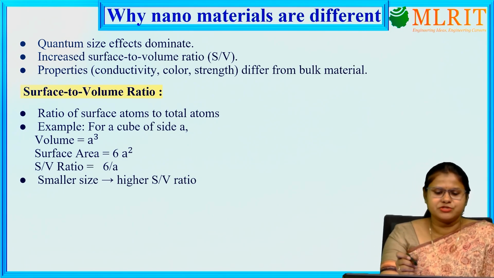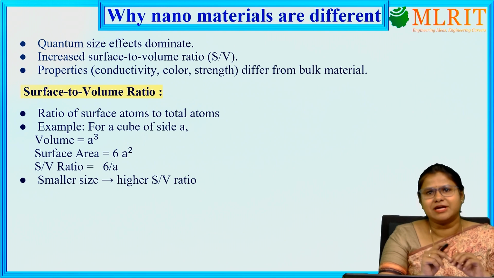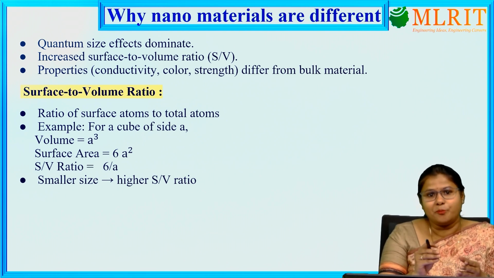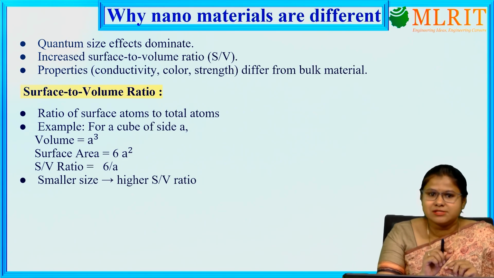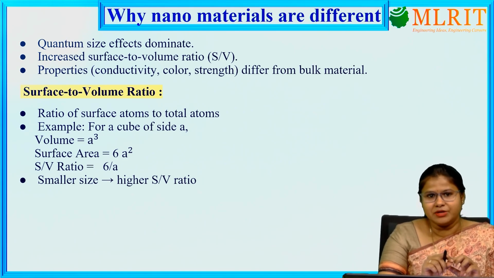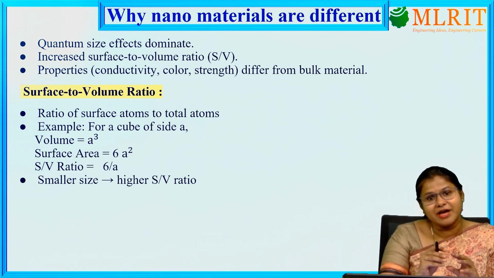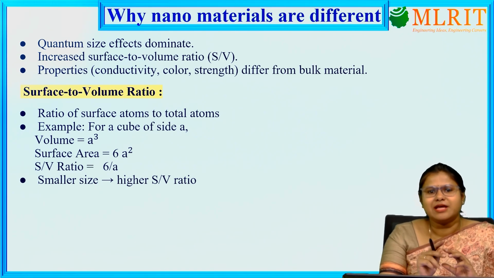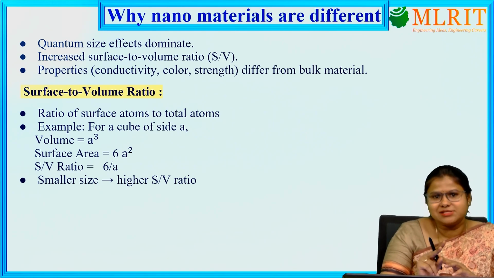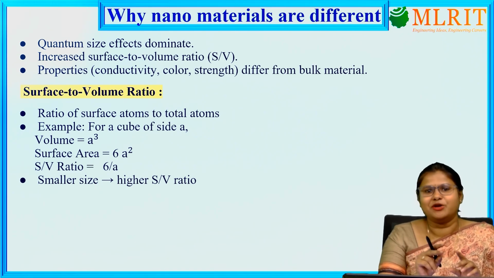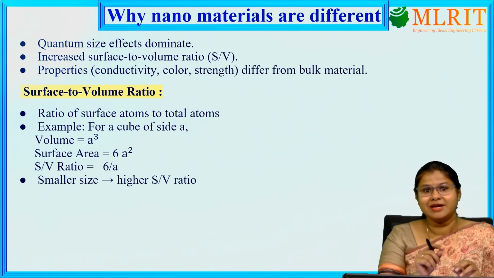Okay. Then let's see why these nanomaterials are different. I told you that they show some properties which are related to the size of the particle. Why do the properties vary with size? There are mainly two reasons why the properties of nanomaterials are special due to their tiny size.